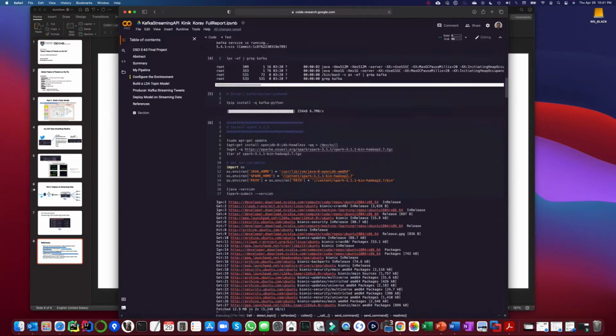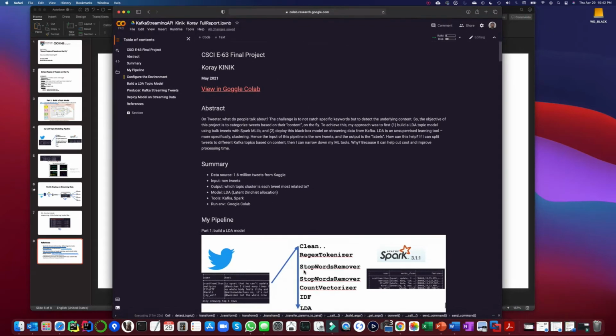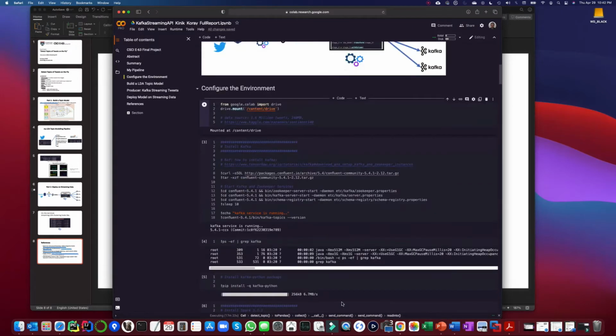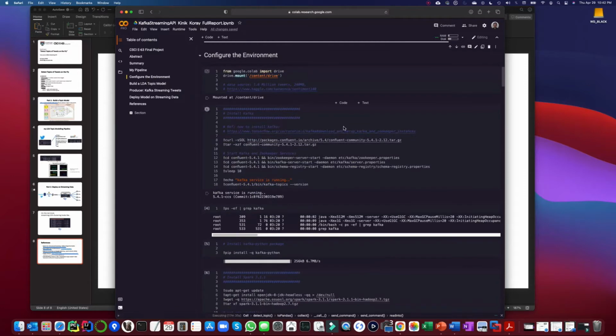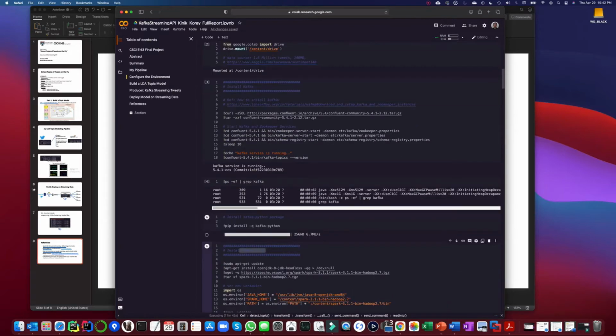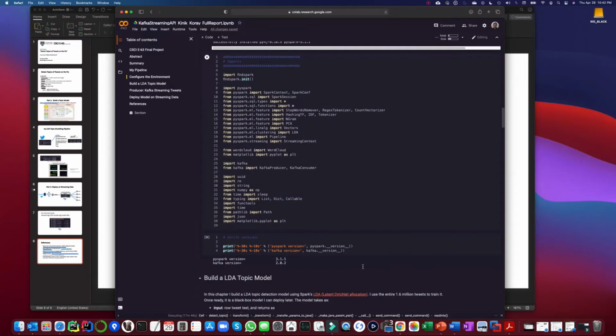To start with, realize that this is a Google Colab notebook and everything is running on a single notebook. Piece by piece, I will break down the pipeline here, and the format of this notebook follows the PowerPoint. First of all, I configure my environment. This is quite straightforward. I install Kafka, I install the latest Spark version, and we have a Spark job running here, and I import all the libraries. As you can see, I don't even import pandas or scikit-learn here. There is no place for them in this project.